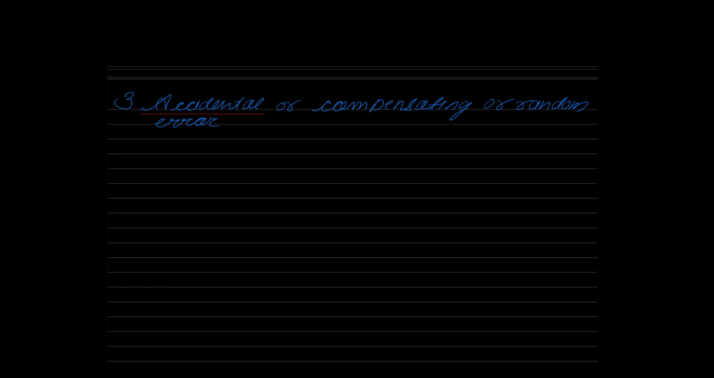Why do we call these errors compensating? Because, unlike systematic errors, they will not remain with the same sign. They will change their sign within the given measurement. That means first time this may be positive, second time this may be negative. So total error is what? Zero. So they tend to cancel each other. They tend to compensate each other. Therefore, we call them compensating errors.